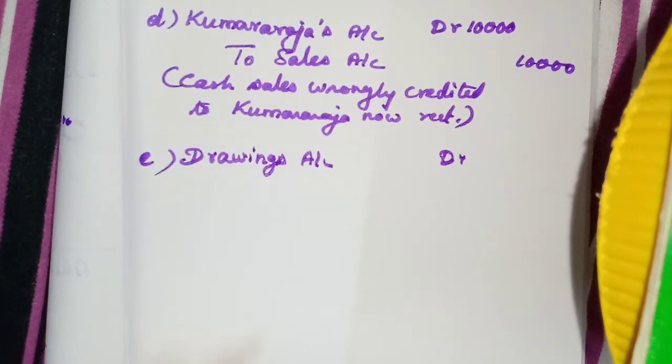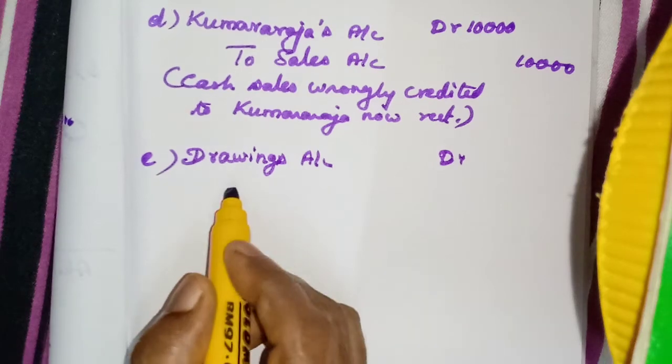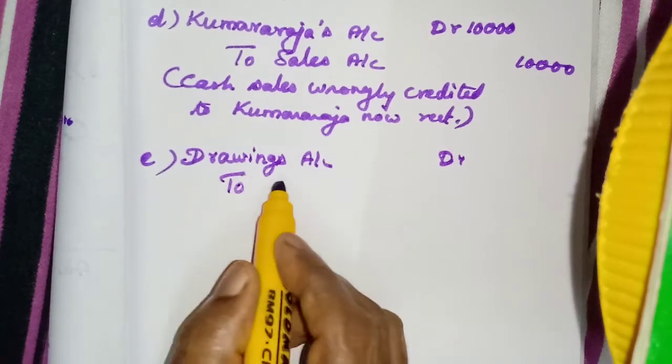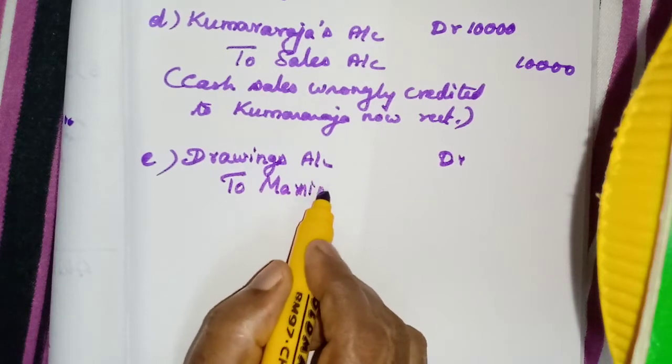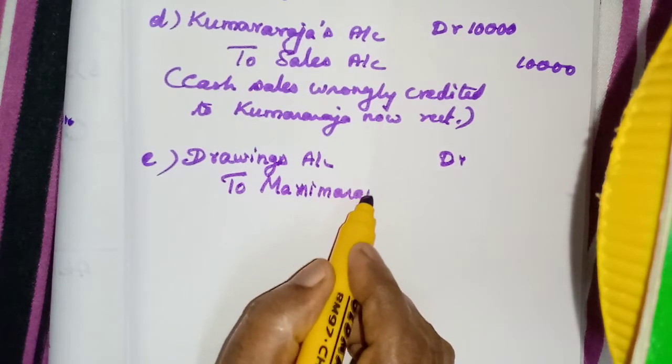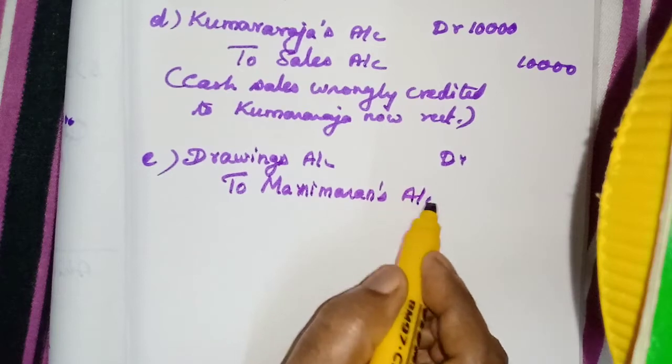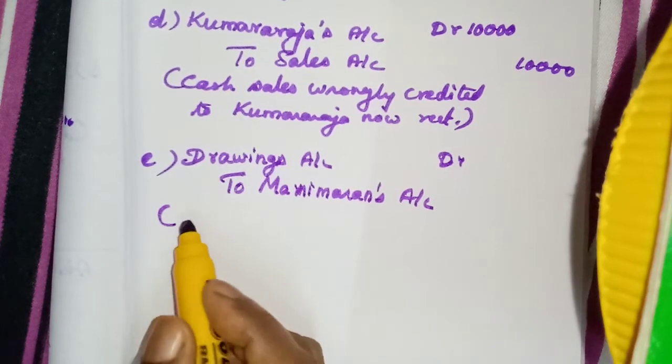Here purchase is already credited. So here Manimaran is wrongly debited. So we have to correct that one. So Manimaran's account should be credited. Okay.